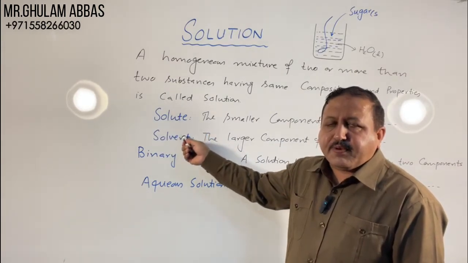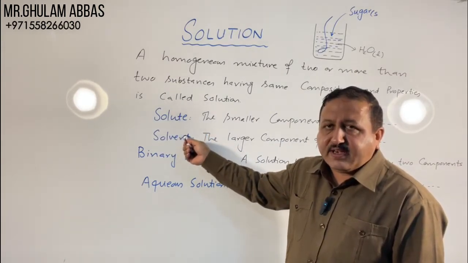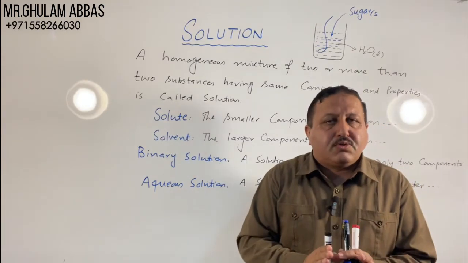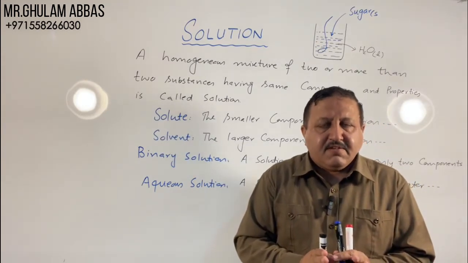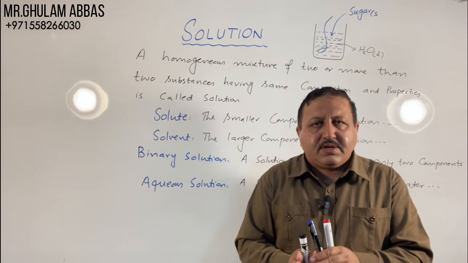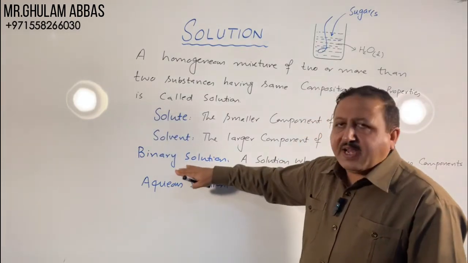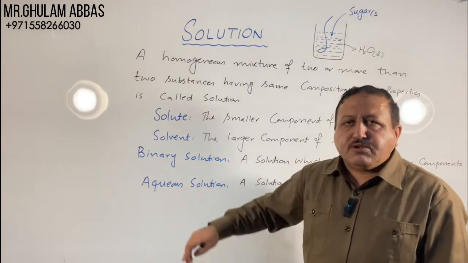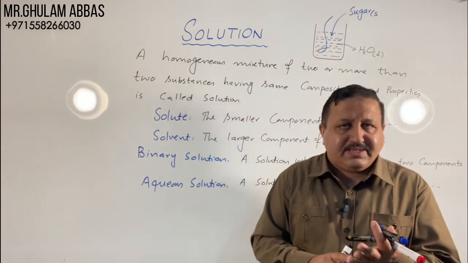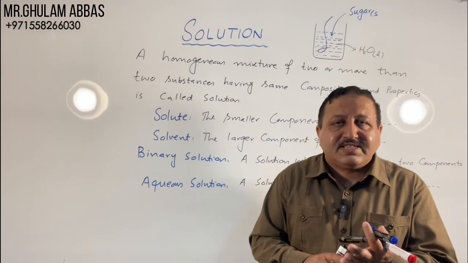The larger component of solution is called solvent, and mostly there are two components in the solution. One is present in larger amount, the other is present in smaller amount. Next is binary solution, the solution which contains two components, one solute and one solvent.